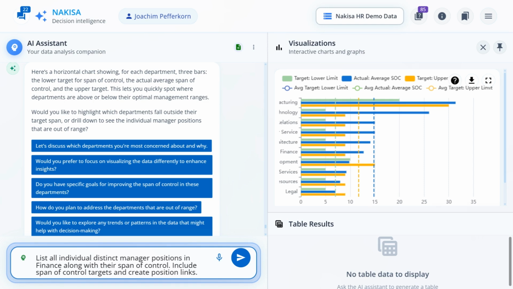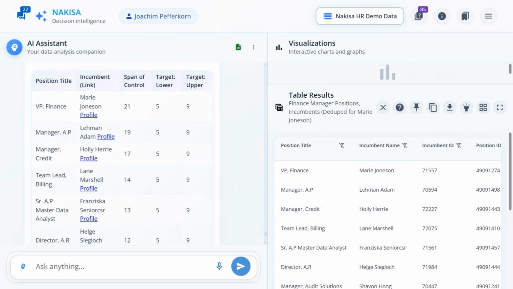For example, we can generate a list of managers in finance to drill down into their span of control and suggest targeted organizational design improvements. NDI provides the full list of specific positions, including each incumbent, their span of control, and target values. By skimming through the table, we can click on the incumbents' profiles, which takes us directly to the Nakisa org chart software. Let's choose our VP of Finance with the highest span of control.